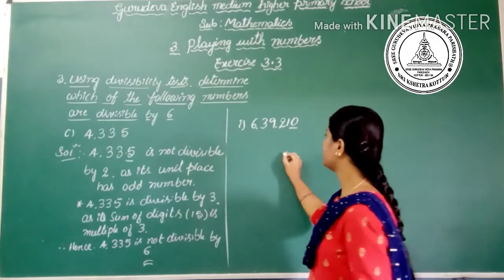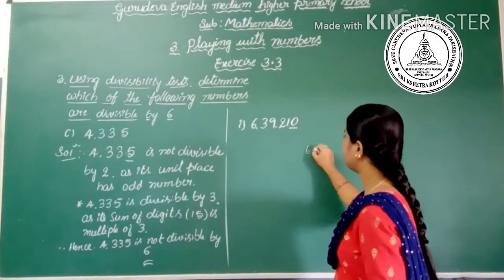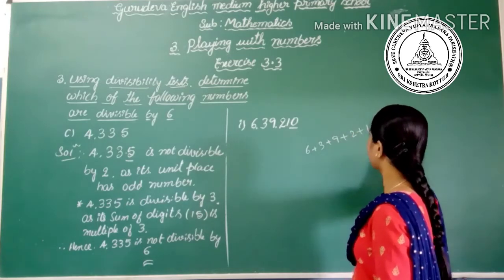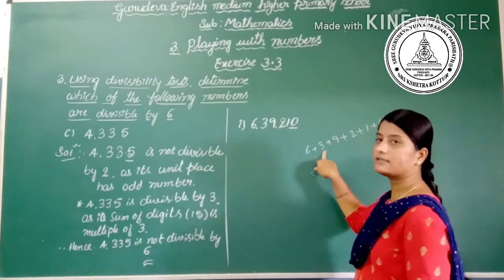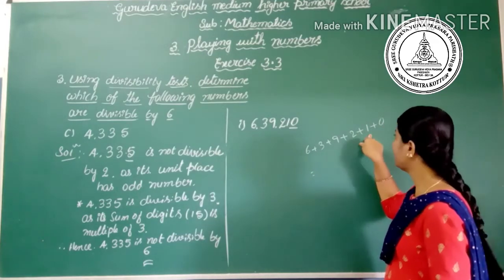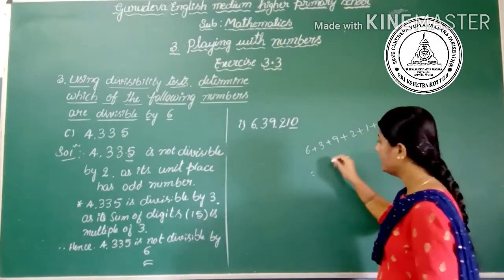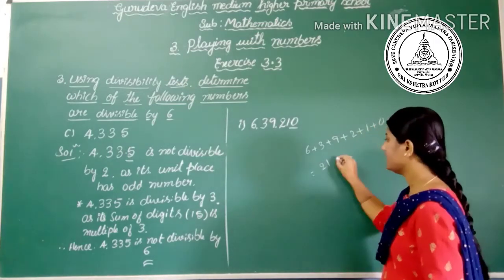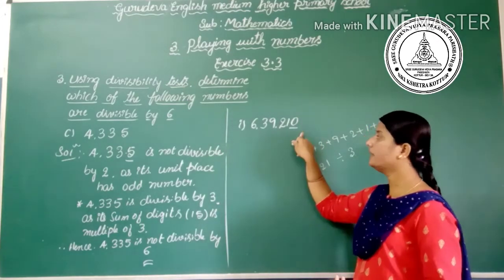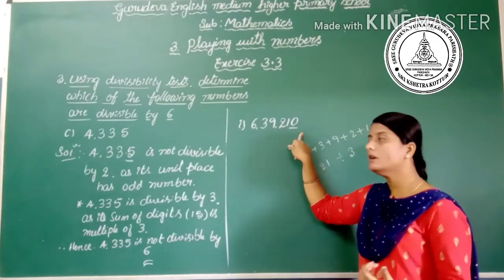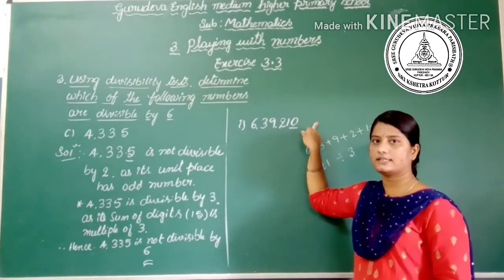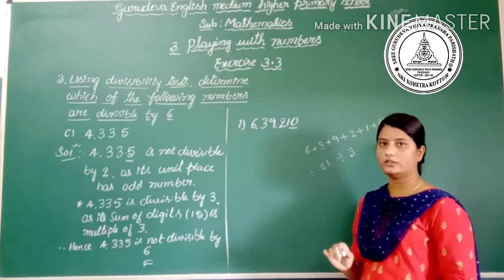Yes, the sum of the digits is 6 plus 3 plus 9 plus 2 plus 1 plus 0. Yes, what is the sum here? 6 plus 3 is 9, 9 plus 9 is 18, 18 plus 2 is 20, 20 plus 1 is 21, 21 plus 0 is also 21. Yes, it is divisible by 3. Yes, we can conclude that the given number is divisible by 2 and also by 3, then the whole number is divisible by 6. Okay, yes, let's write the solution here.